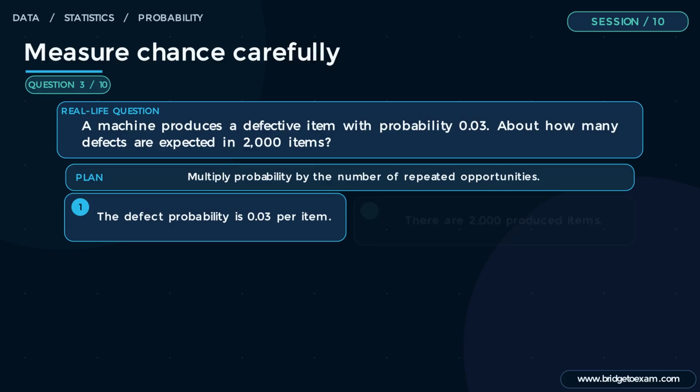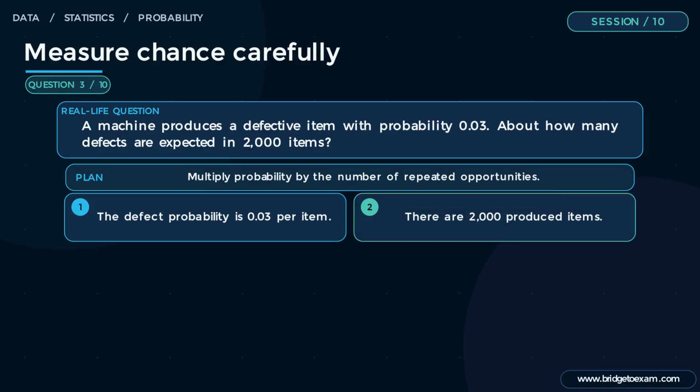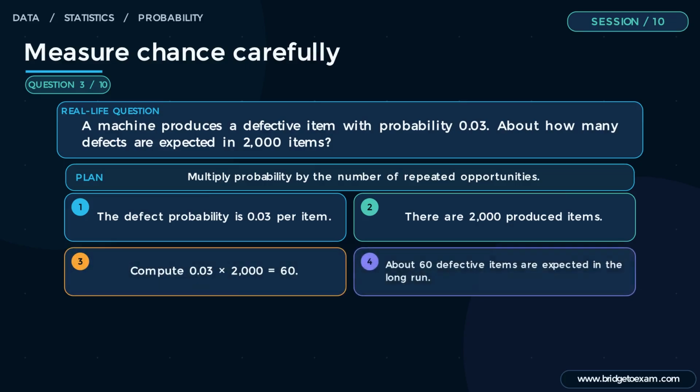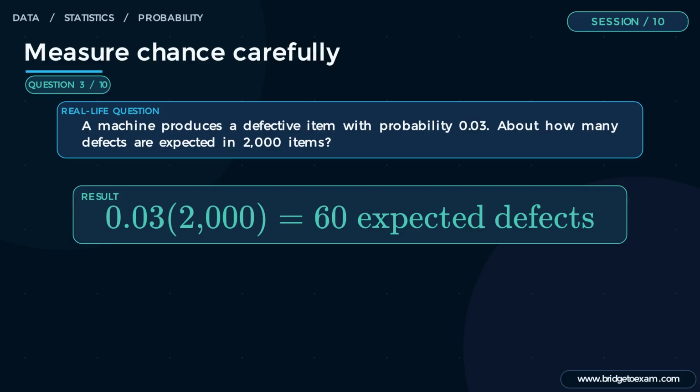Step 1. The defect probability is 0.03 per item. Step 2. There are 2,000 produced items. Step 3. Compute 0.03 times 2,000 equals 60. Step 4. About 60 defective items are expected in the long run. Quick check. 3% of 2,000 is 60, but an actual batch may be somewhat above or below that count. This matters in real life because manufacturers use expected frequency to plan inspection and warranty reserves.